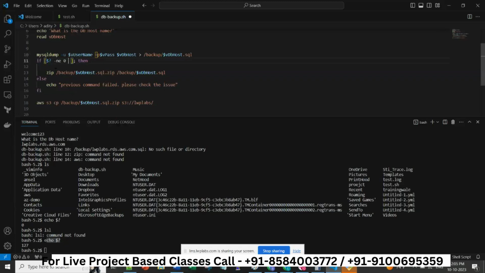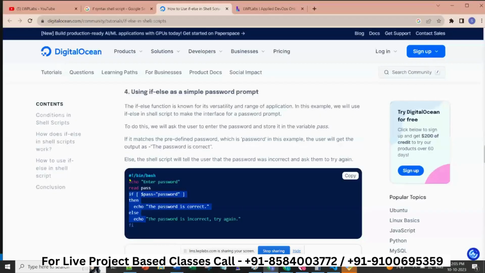When there is a number to number comparison, try to use this. When there is a string, this is for string. See, enter password, it is entering the password and then checking that password is equal to password. See, is equal to is there. This is actually a slightly wrong syntax. Here it should be is equal to is equal to. There should be two is equal to. This will not work.